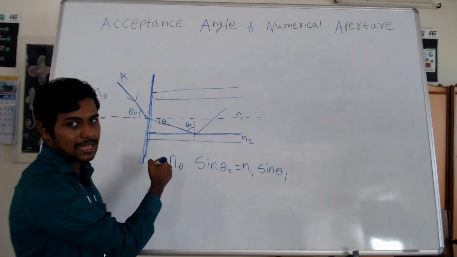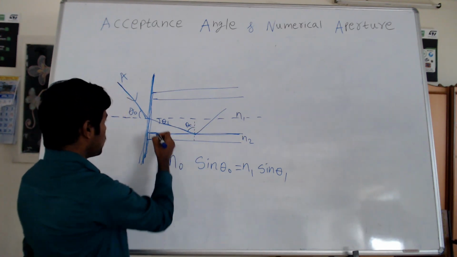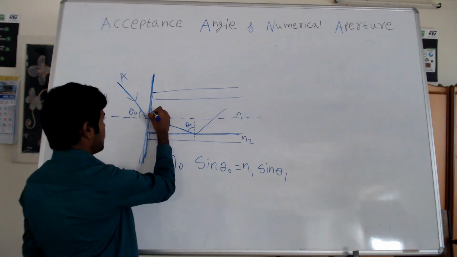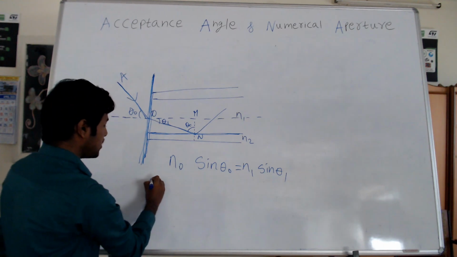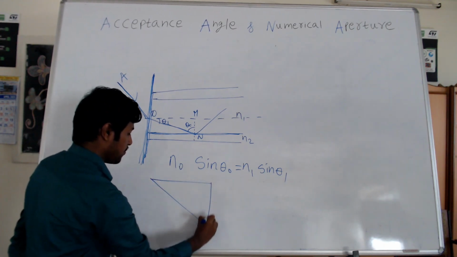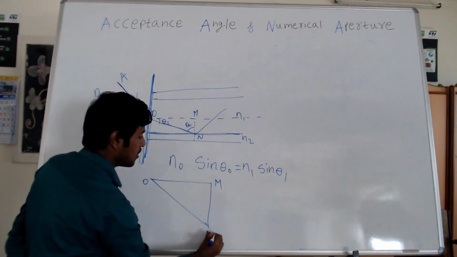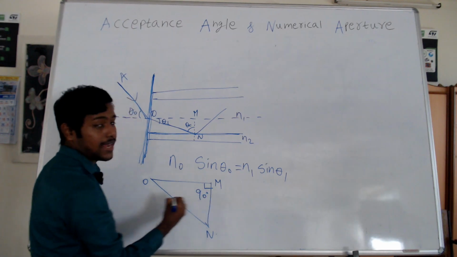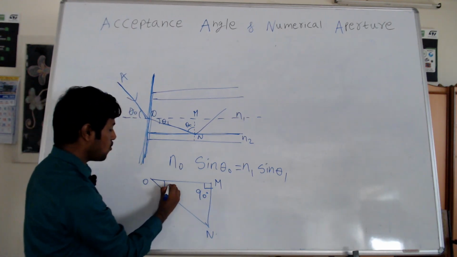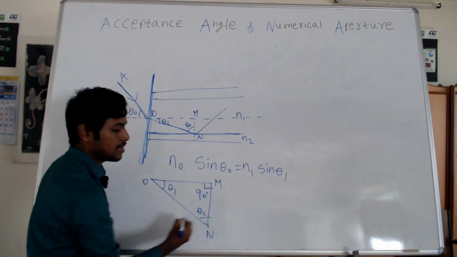So now I am considering the marginal condition. I am calling it as theta C. Now you consider this triangle. I am naming it as, for example, O, M, N. I am taking this triangle O, M and N. From this we can see that this is making the angle of 90 degrees, and this angle we know it is theta 1, and this angle we know which is theta C.